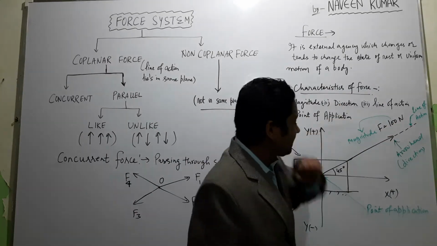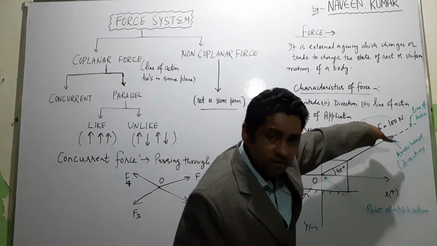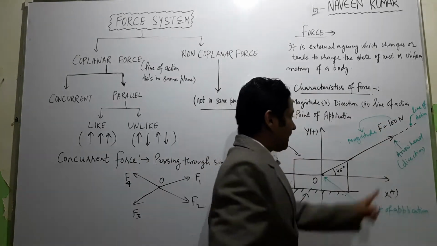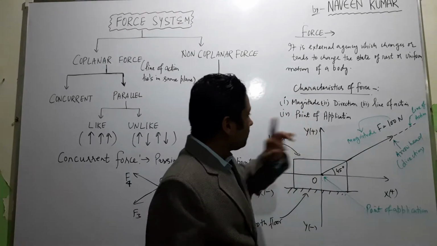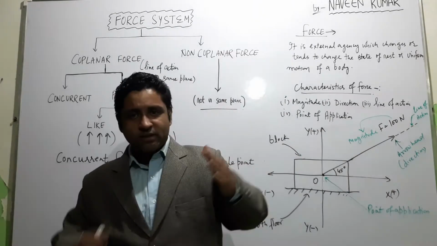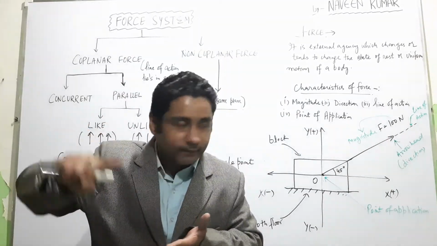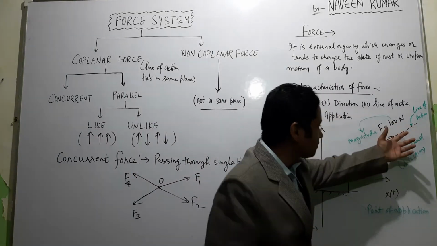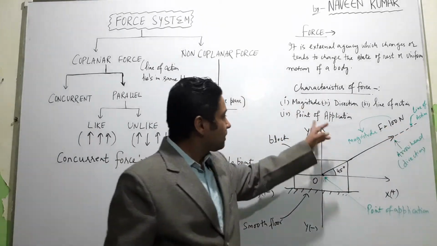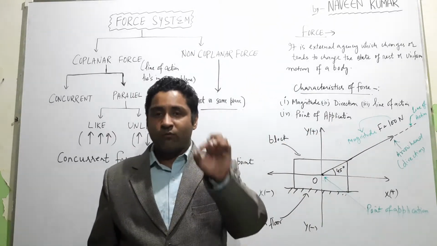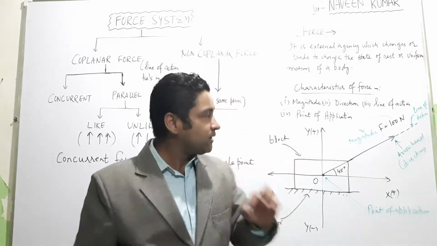Now second is direction. You can see the direction. This is the arrow which is pointing towards this side, shown here by the arrowhead. This is the direction. Third is line of action. Line of action means the line along which the force is acting. This is the line of action, which is shown by the dotted line here. And the fourth part is the point of application, meaning from where the force actually starts. So this point is O here.